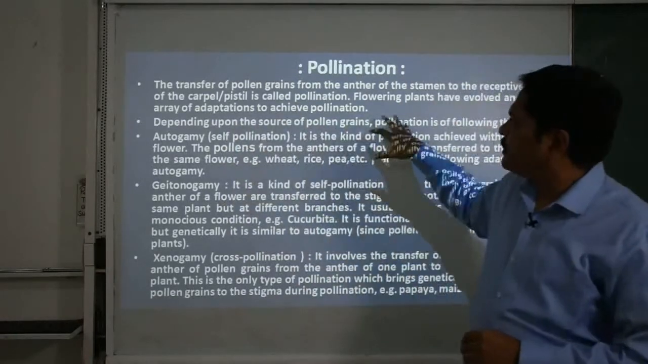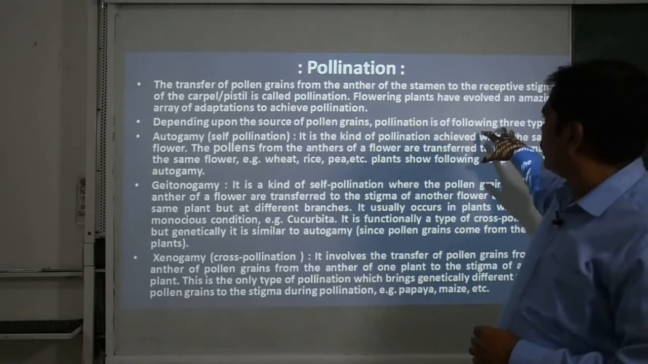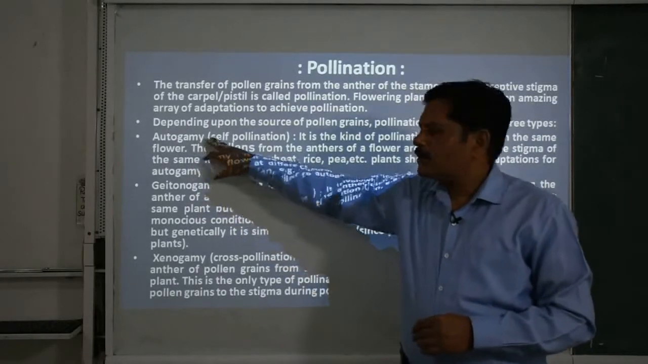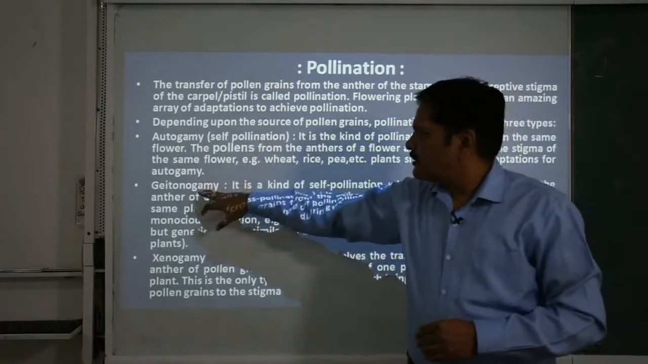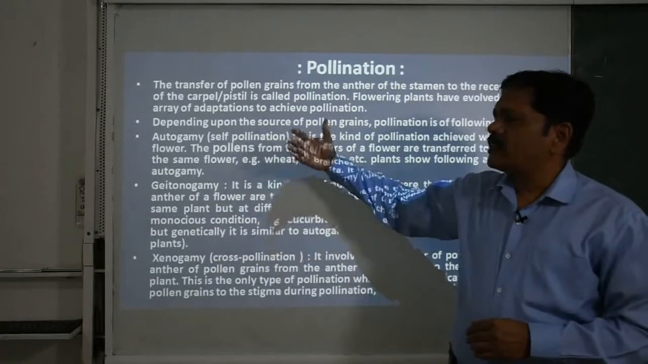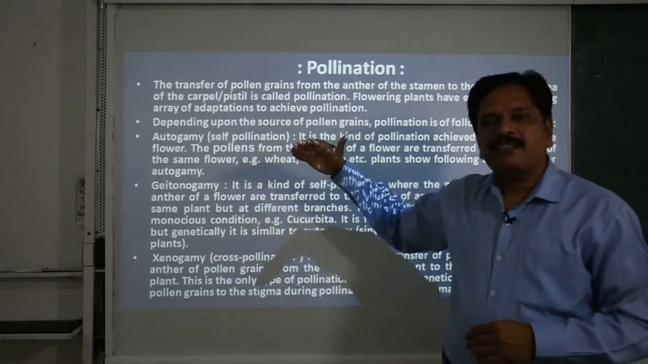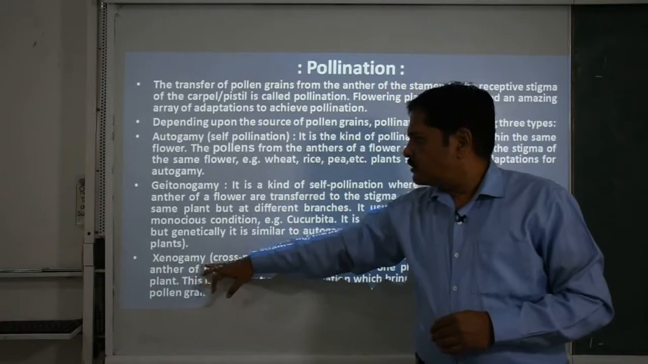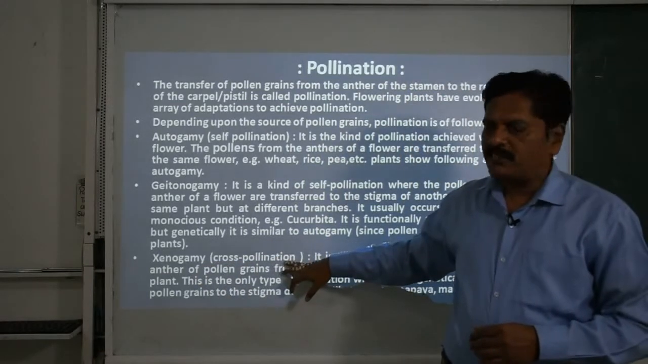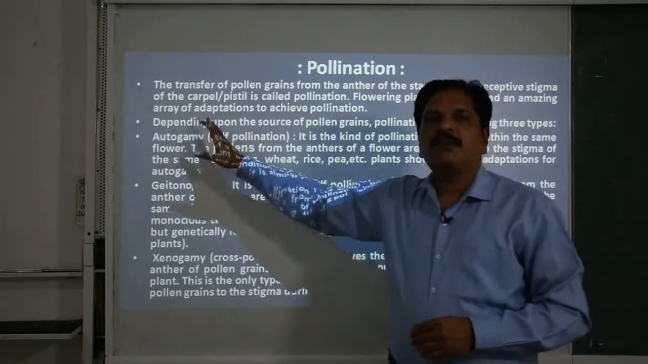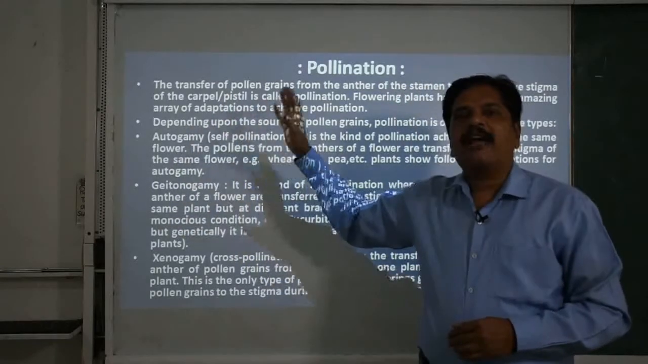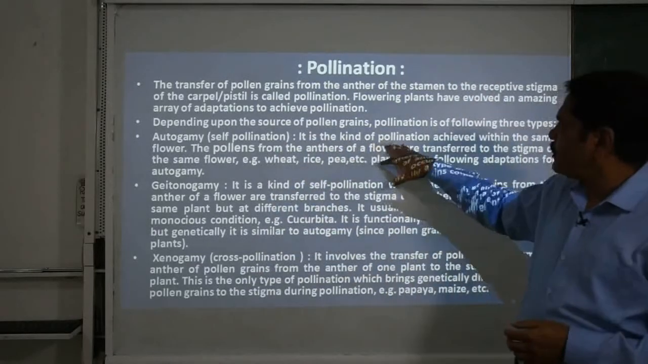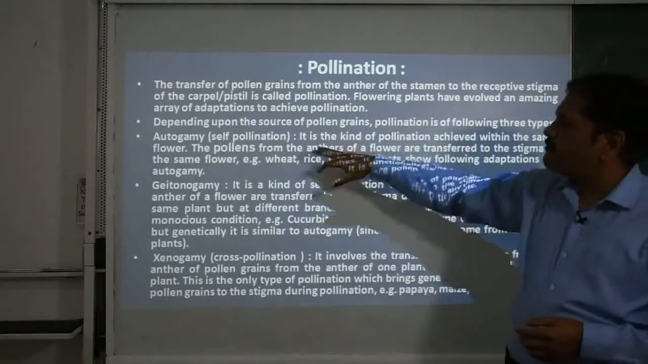On the basis of the source of the pollen grains, we can categorize pollination into 3 categories. One is autogamy, which can also be called self-pollination. Second is geitonogamy. It is also a type of self-pollination, but we keep it in a separate category because of a very small difference. And third is xenogamy, or simply cross-pollination. First we take autogamy. Auto means self and gamy means marriage or togetherness. So it is the kind of pollination achieved within the same flower.